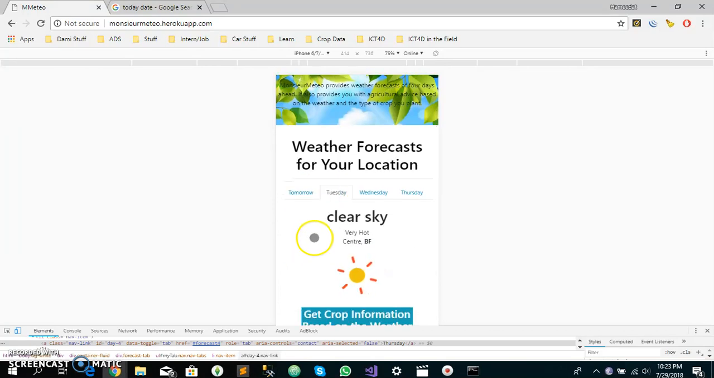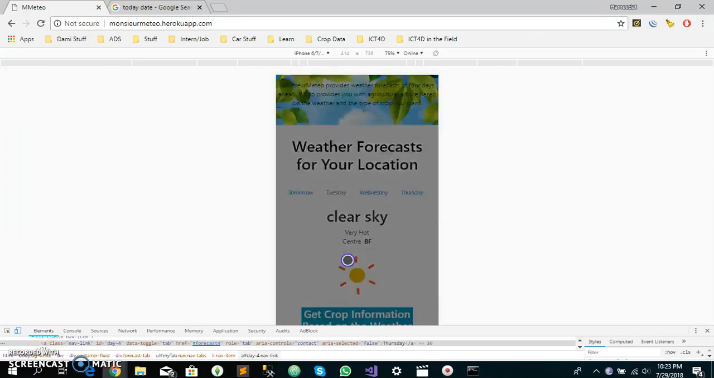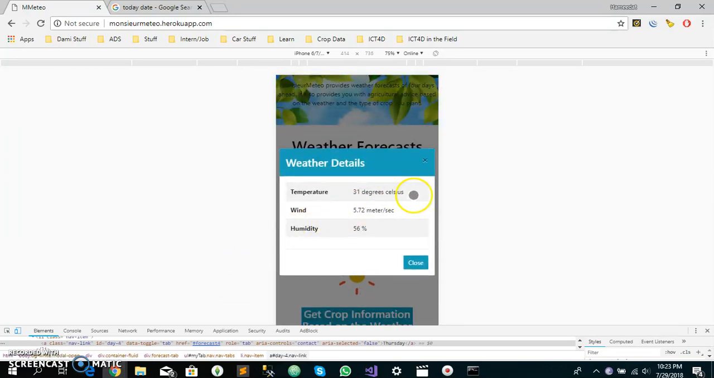Then on Tuesday, we have clear skies. The temperature is going to be very hot, at 31 degrees Celsius. The wind is 5.72 meters per second, and humidity is around 56%.